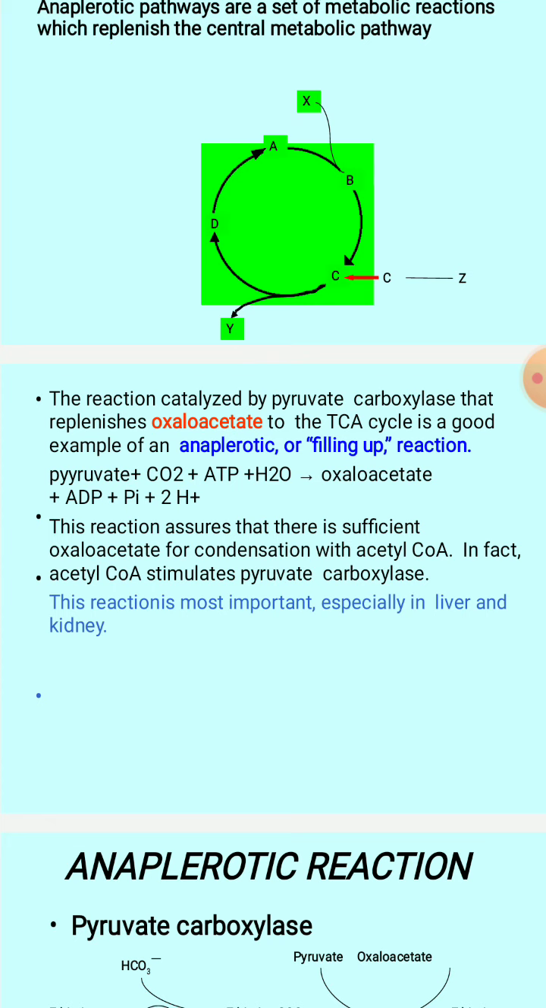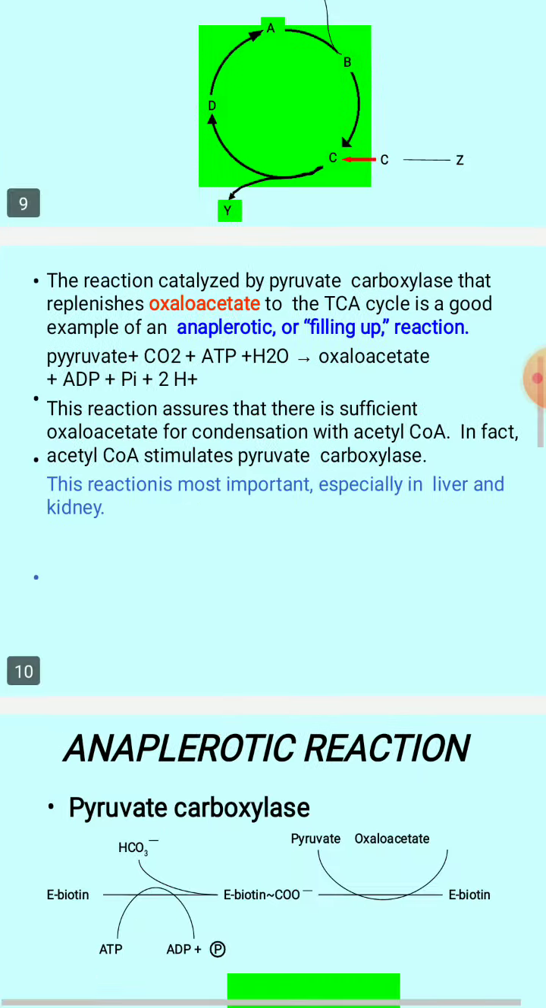These reactions are going to assure one more thing: there is sufficient oxaloacetate for the condensation with the acetyl-CoA molecule. In fact, acetyl-CoA stimulates pyruvate carboxylase. So the formation of this oxaloacetate indicates that it is sufficient to condense with the acetyl-CoA to carry out the citric acid cycle, right? So this is going to stimulate the enzyme pyruvate carboxylase to carry out the reaction, right? Pyruvate to oxaloacetate formation. So this reaction is very important, especially in the liver and kidney.